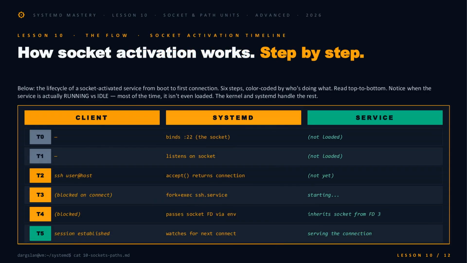Let's watch it happen. At T0 and T1, systemd binds port 22 and starts listening. Service itself isn't even loaded. T2, a client connects. The kernel's accept queue holds the connection. T3, systemd fork plus execs the service. T4, it hands the already open socket across as file descriptor 3 via the LISTEN_FDS environment contract. T5, the service takes over and serves. The client never noticed the cold start.